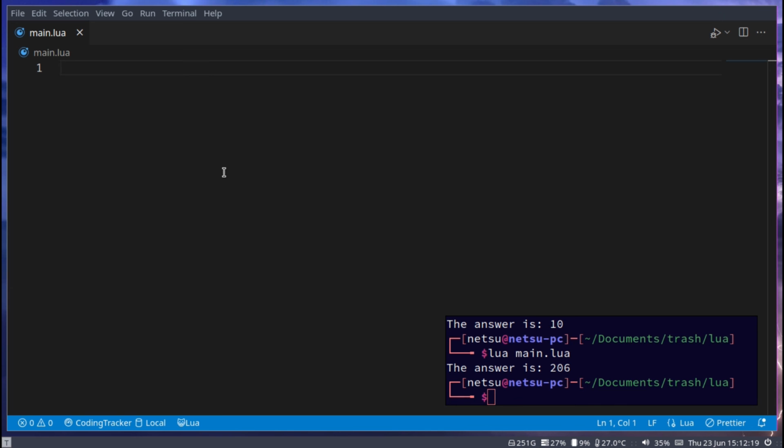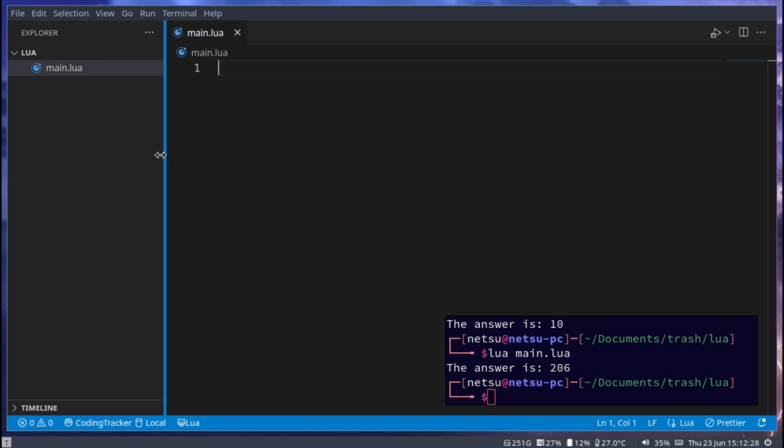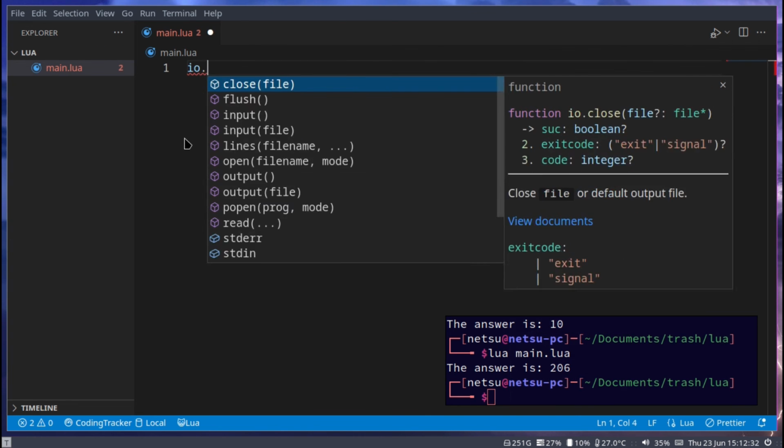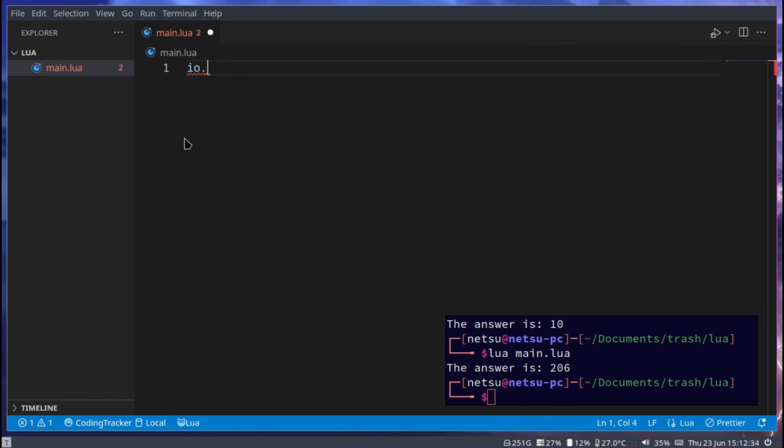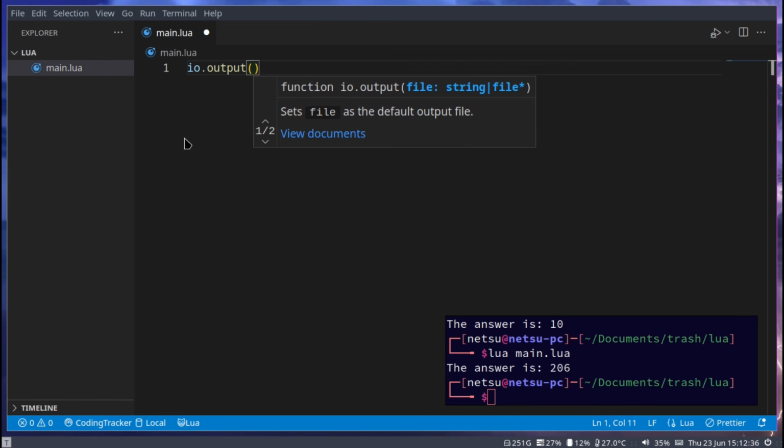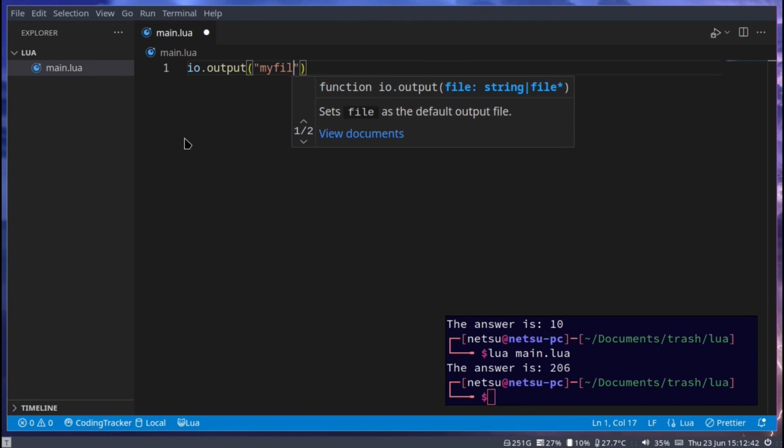Let's first try to create a file. That is pretty simple, so let me just also open up my file viewer here so we can see if any files appear. io.output, and here we can pass in a file we want to create. So myfile.txt.